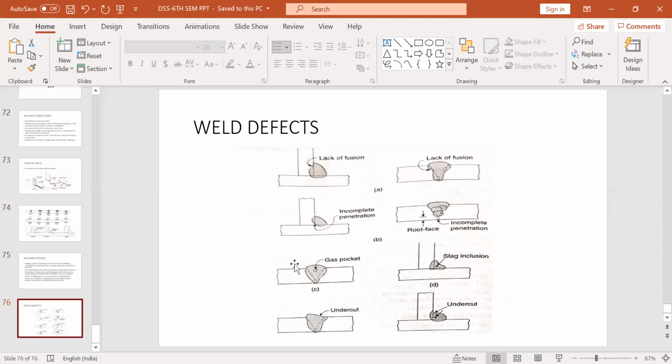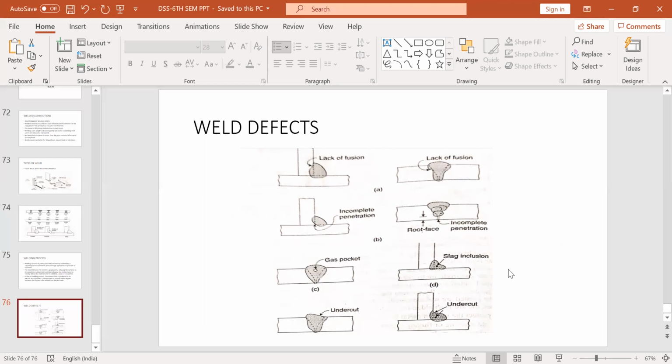Next is porosity. Porosity occurs due to voids or gas pockets entrapped in the weld while cooling. When the molten metal is allowed to solidify, allowed to cool, sometimes because of the presence of air, there will be small bubble-like structures which are called gas pockets, because this gas will start releasing from the surface. Because of this, there will be pores formed on the surface of the weld, which is called porosity. The formation of porosity will reduce the strength of the weld. So you'll find little dots, little small pockets that are produced because of the escaping of the gas.